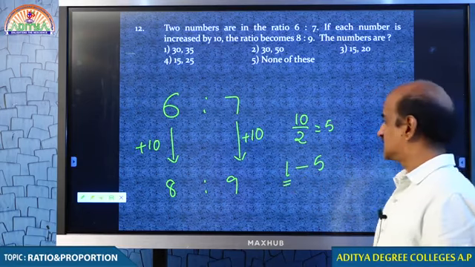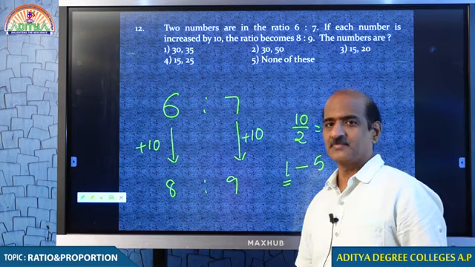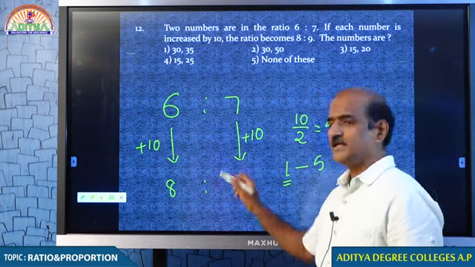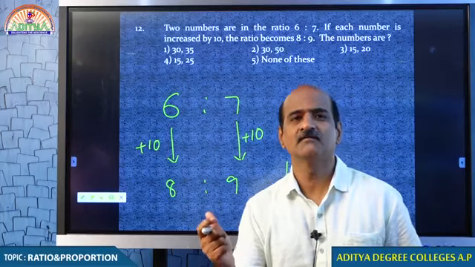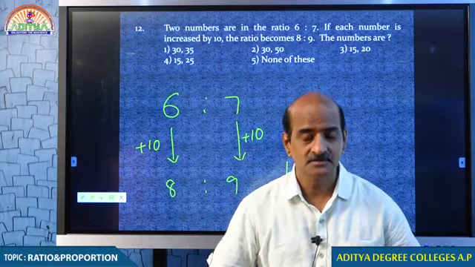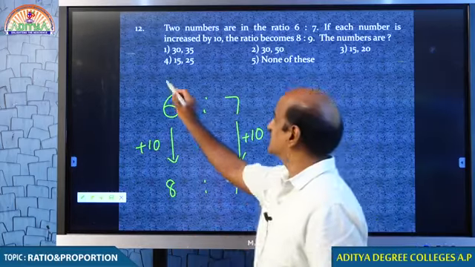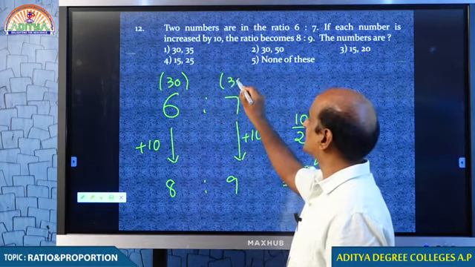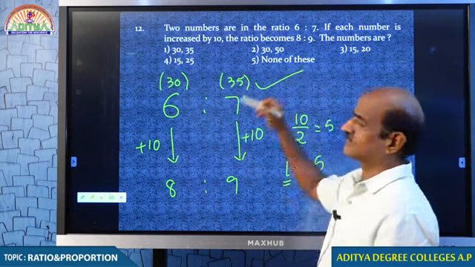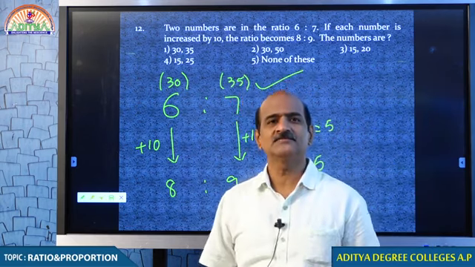I think you understand this. Every one part is 5, because of 10, each number increases by 2 parts. Therefore, every one part is 5. So, what about the numbers? 6 into 5 is 30, 7 into 5 is 35, because every one part is 5.